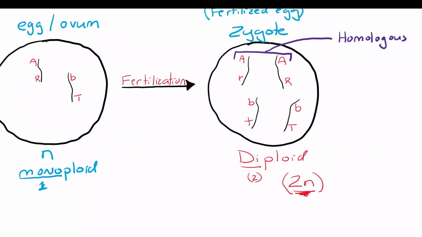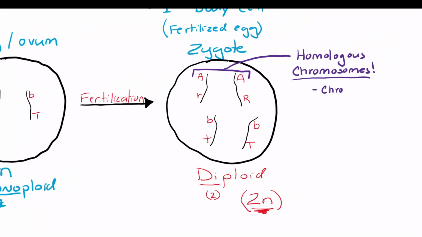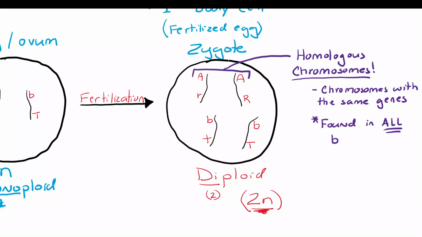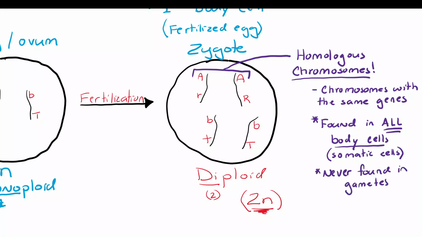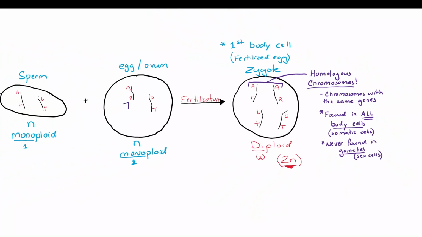Since you have two chromosomes with the same genes, those chromosomes are called homologous chromosomes. Chromosomes with the same genes. You find homologous chromosomes in every single body cell in your body. All somatic cells will have homologous chromosomes. You never find these, though, in gametes, as we saw. There's only one chromosome for a specific gene.